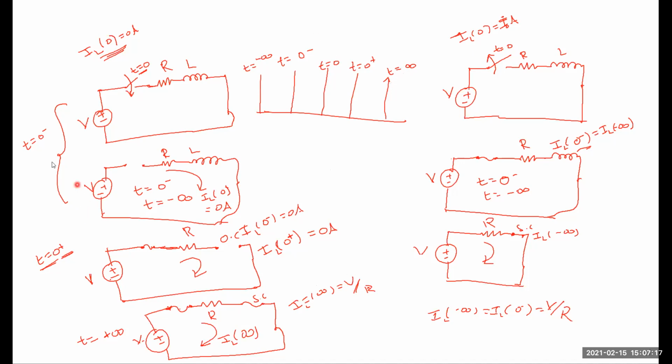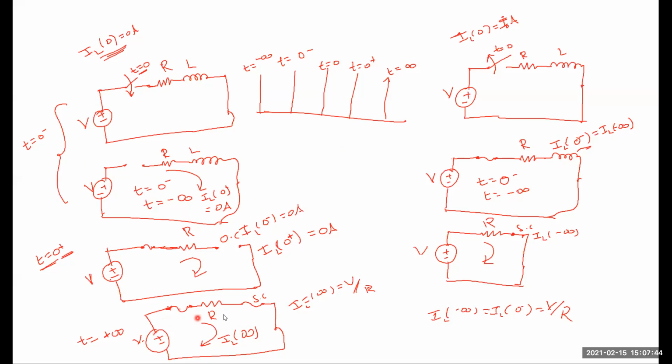So here at t equal to 0 minus, this is the circuit position. At t equal to 0 plus, just the instant of switching action, the inductor does not allow sudden changes in current. That's why it is acting as an open circuit. Then the current flowing through the inductor is equal to 0, same as the previous t equal to 0 minus condition. After the switch has been closed a long time, what is the position of the switch?